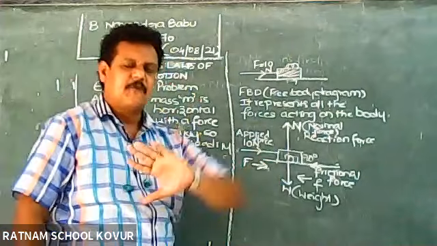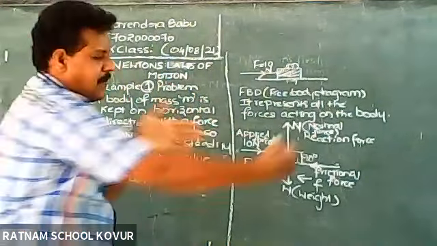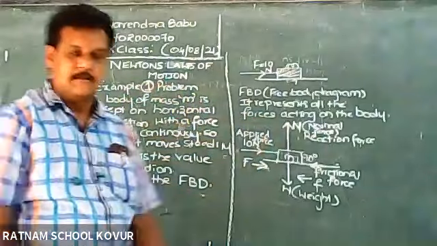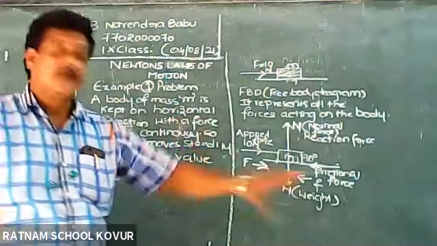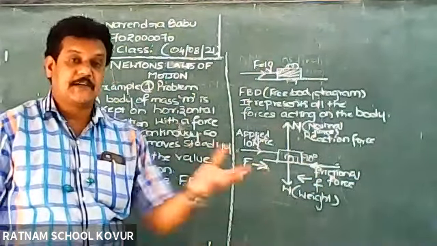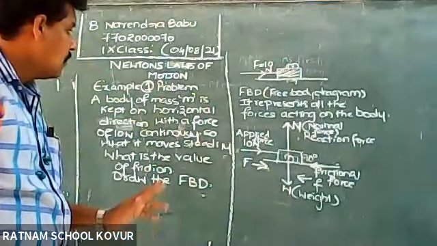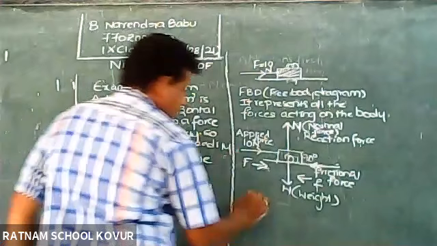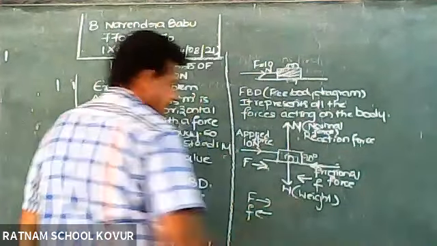Friction means the force which opposes the motion. When the object is moving in one direction, friction will act in the opposite direction. That you have studied in forces, and you have learned more about friction also. Friction is a force which opposes the motion between two contacts. Now, applied force in this direction, frictional force will act in this direction.